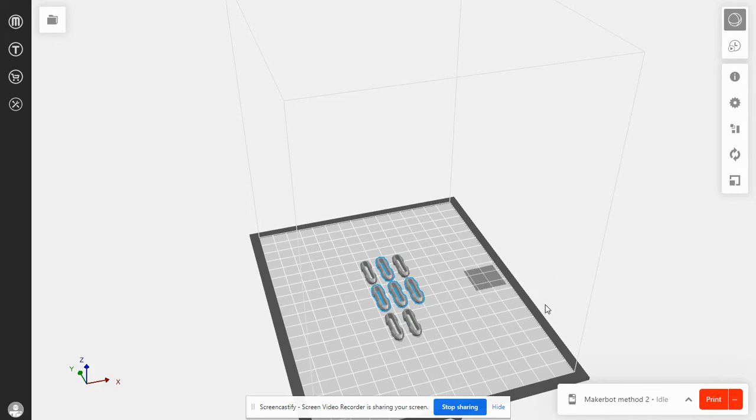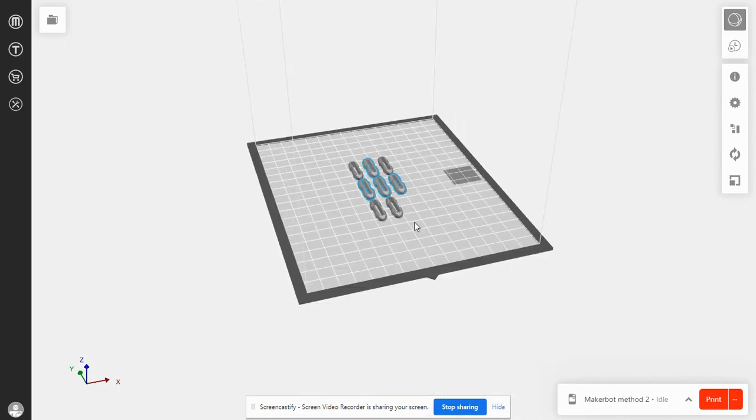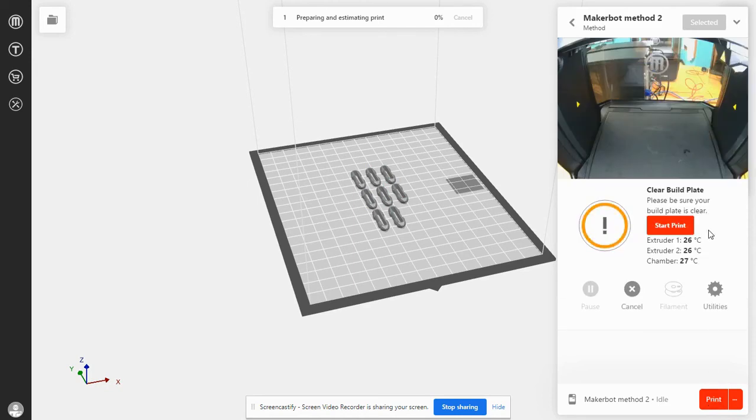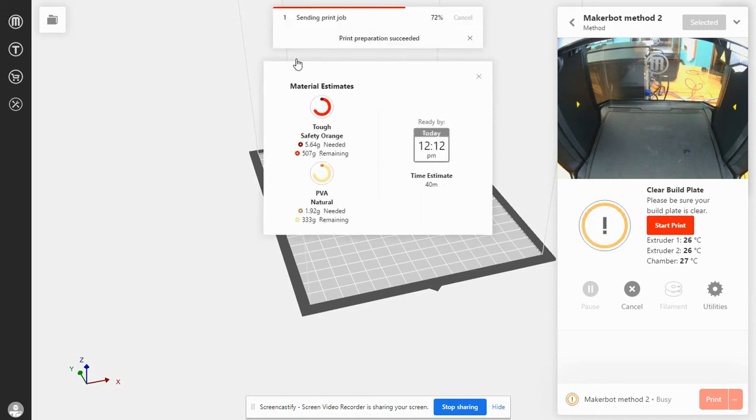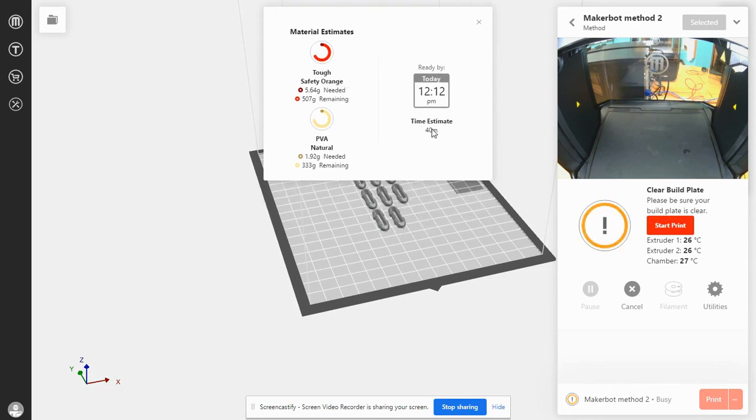Just as a reminder, please stay away from this small little shaded box that is the purge area. Once you're complete with how many you would like, or end your placement, you select print. It is now initializing, and for the 8 that I do believe I put on the platform, it's going to take 40 minutes. And I can hit Start Print.